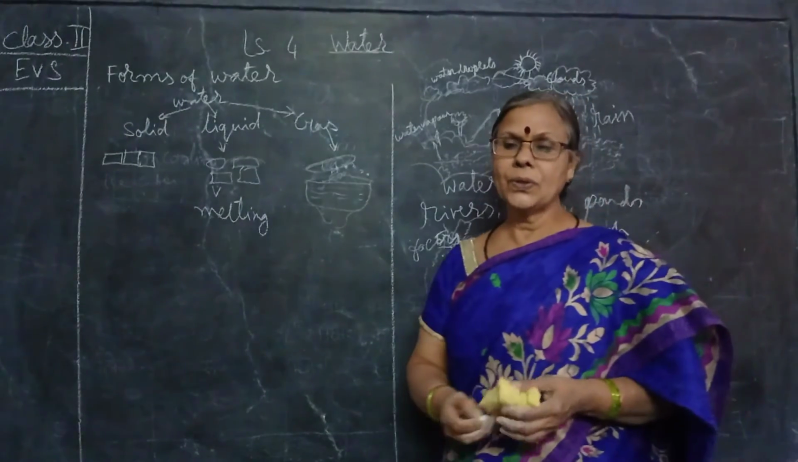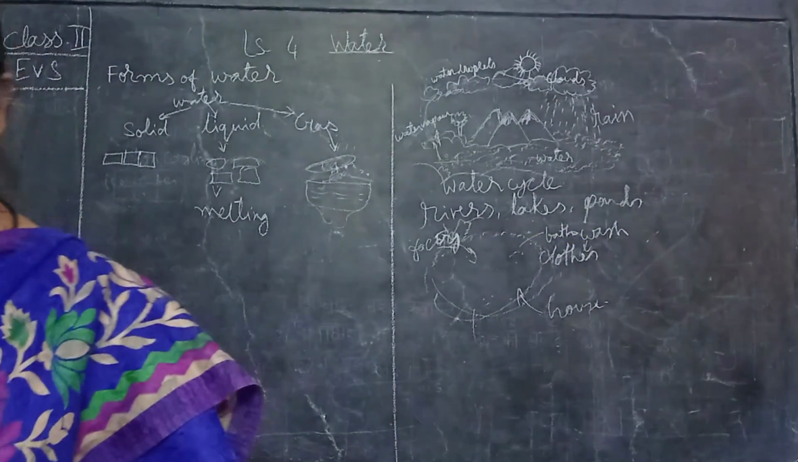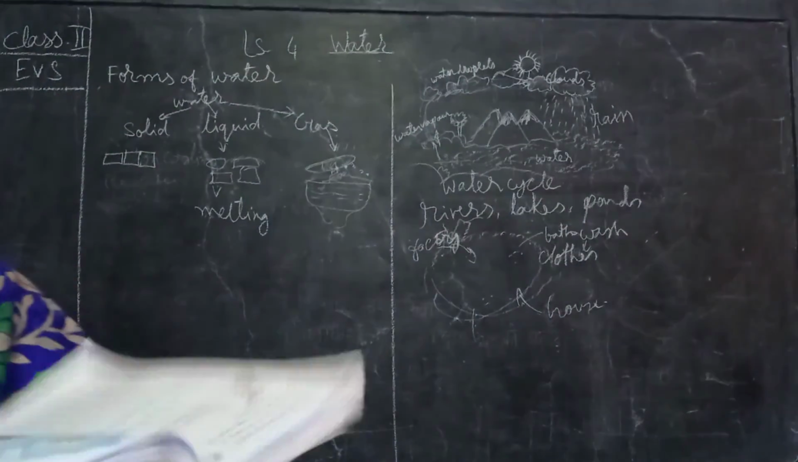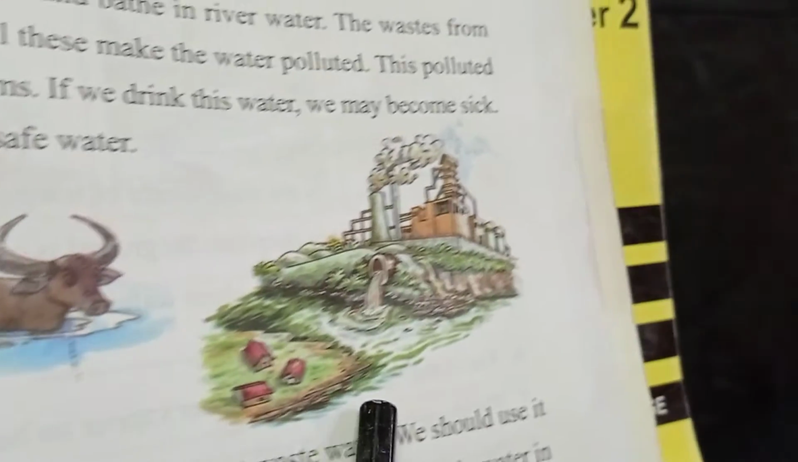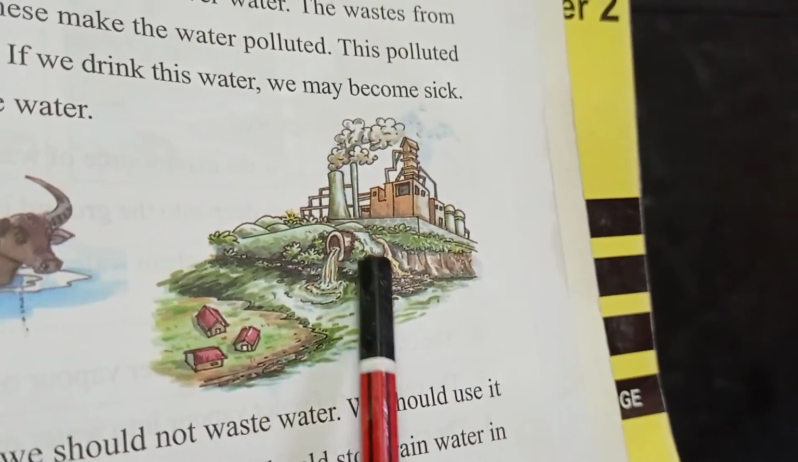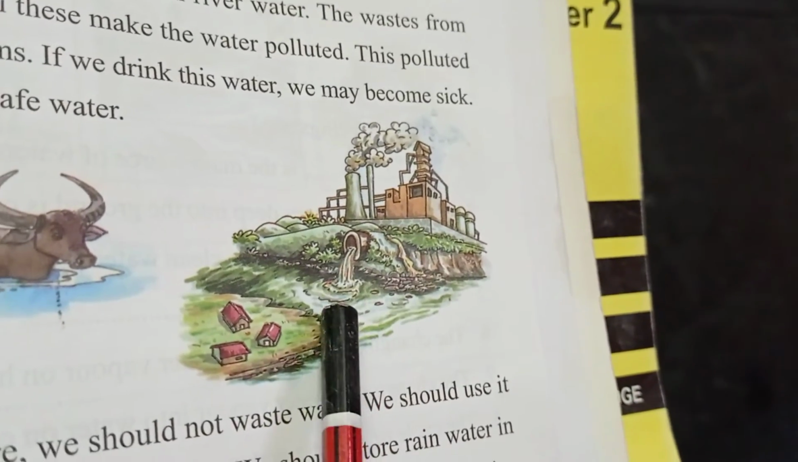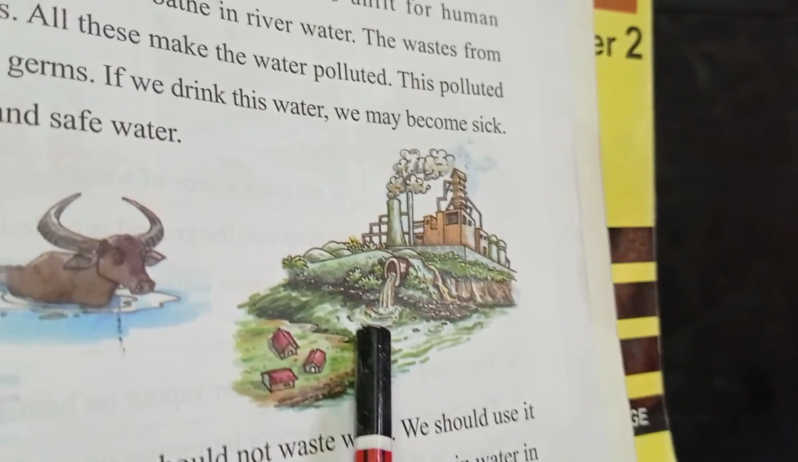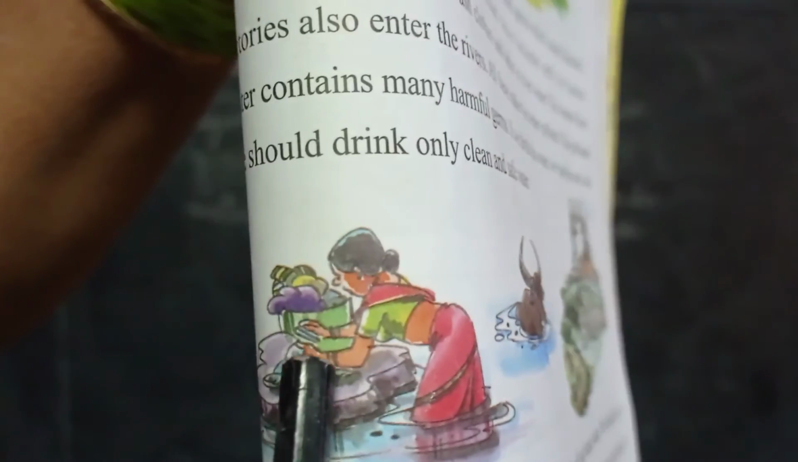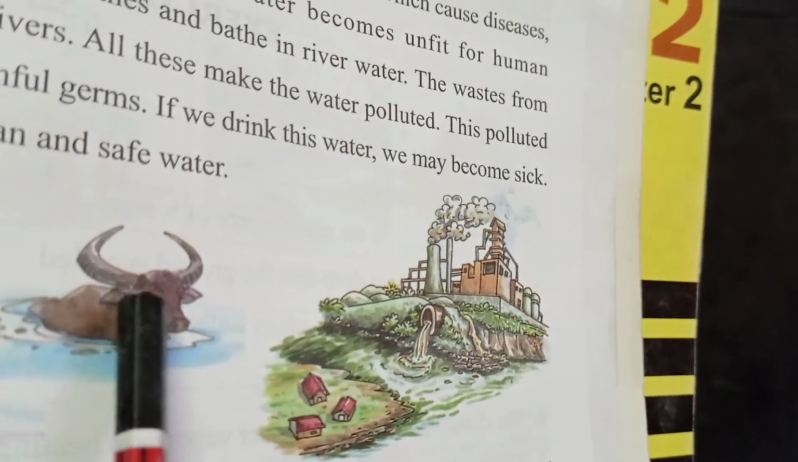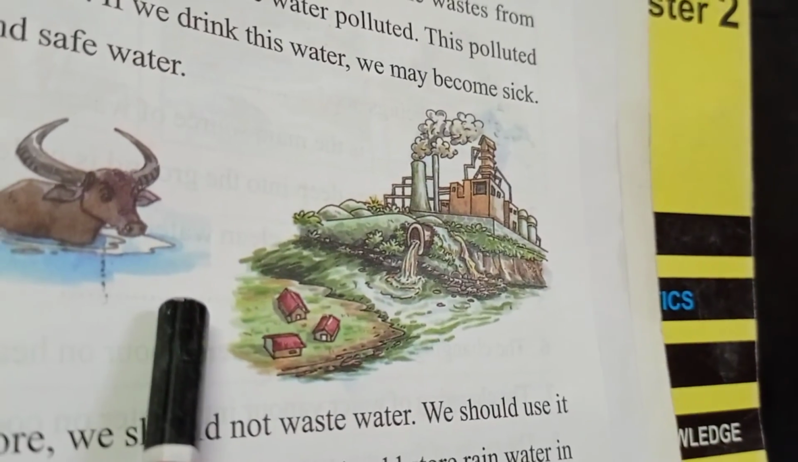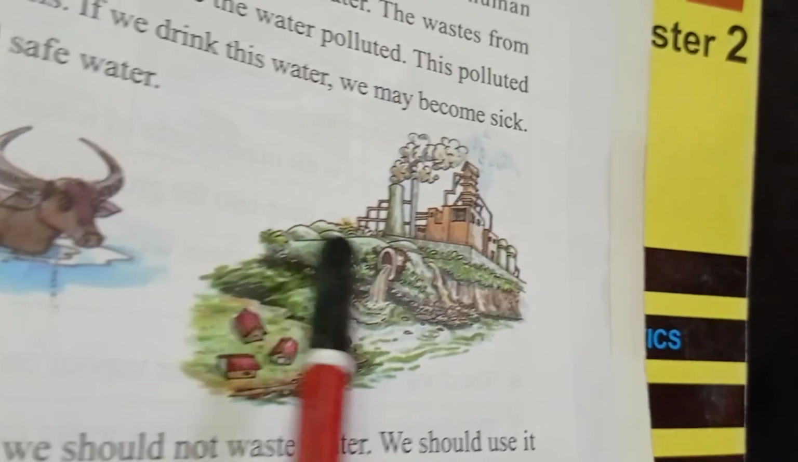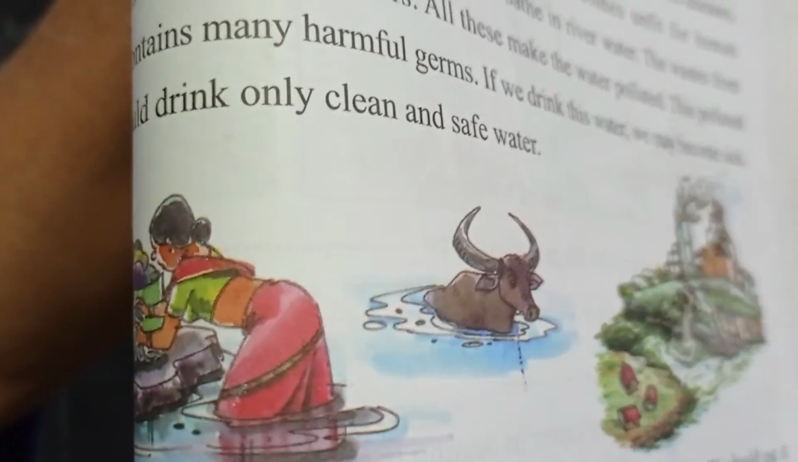Have you understood? Now you can open the textbook and see how the factory people are throwing the wastage into the river. Factory people are throwing the wastage, chemicals and all, they are allowing it to flow into the water. And here you can see the lady, village people, they wash the clothes in the river, and the buffaloes and cattle are also bathing in the water. So this pollutes the water.